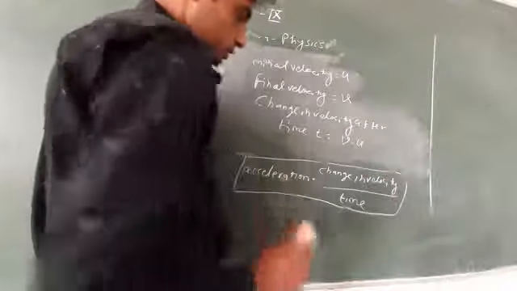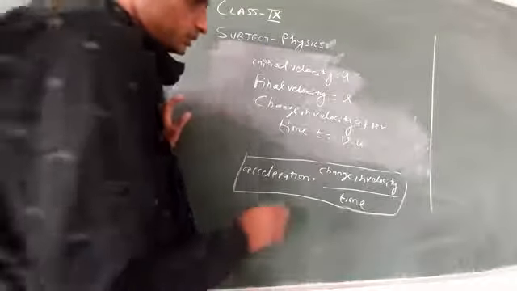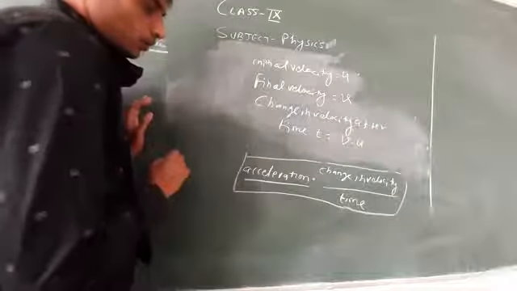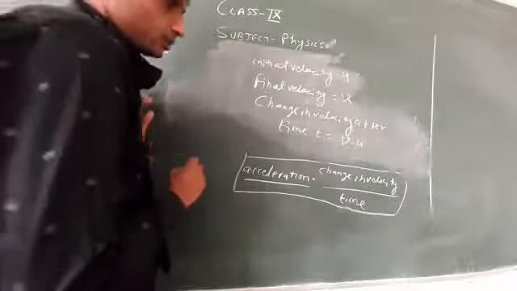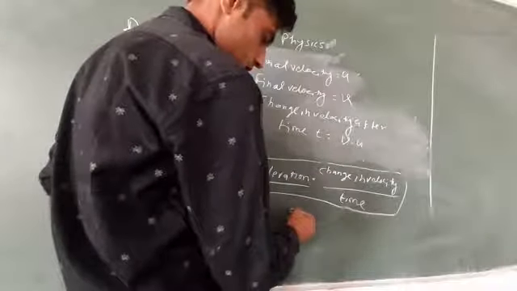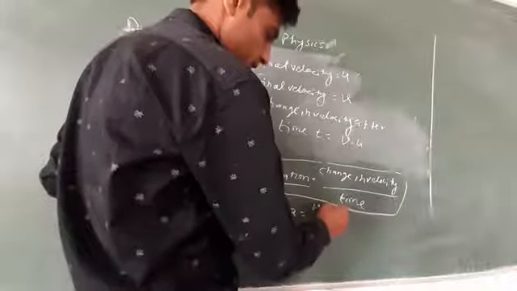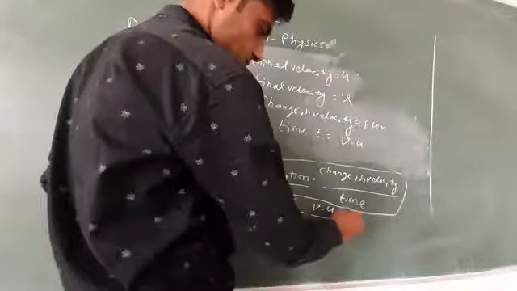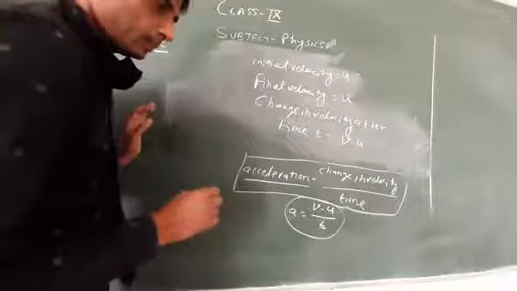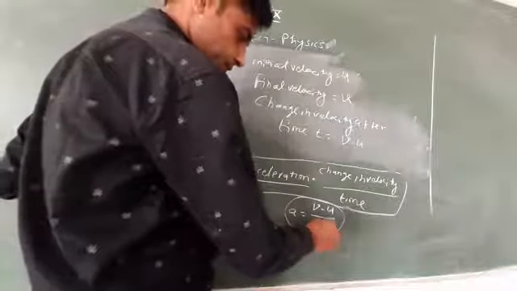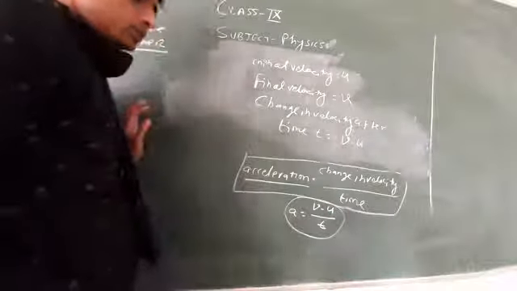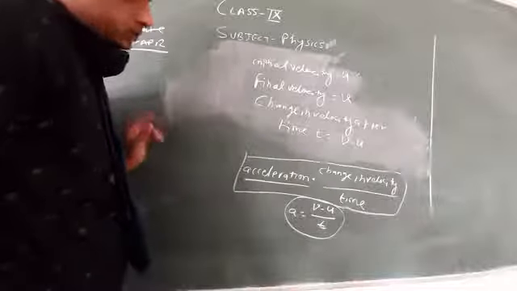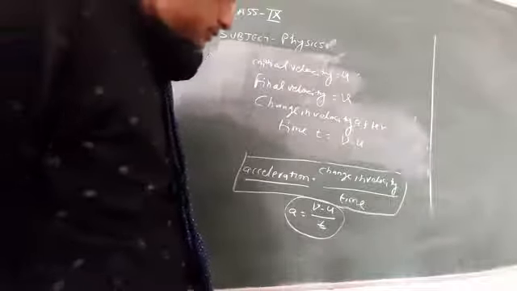So according to this relation, the symbol of acceleration is a, small a. So a equals v minus u upon t. This is the formula for acceleration.